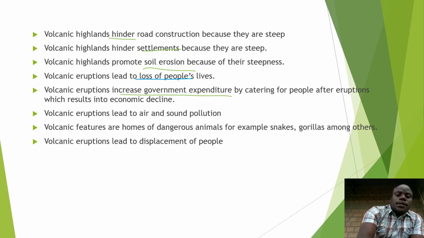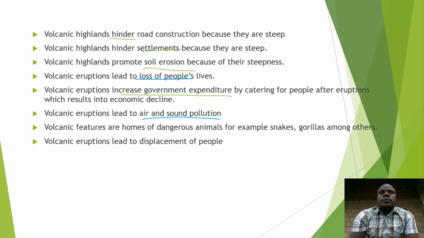Volcanic eruptions lead to air and sound pollution. During eruptions, there is steam. There are fumes which join the atmosphere and pollute it, or pollute the air. It can even cause poor visibility. The aeroplanes may not fly because the atmosphere is polluted. And remember, when eruptions are taking place, especially violent eruptions, sound pollution may also come in.